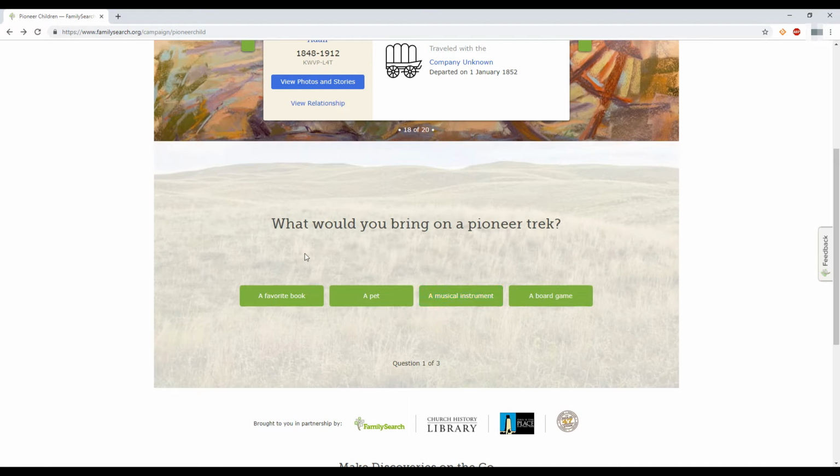What would you bring on a pioneer trek? A book, a pet, a musical instrument, or a board game? I don't have any pets. Never really cared for them. Don't really care for reading. Don't know how to play a musical instrument besides the piano, which would suck to bring west. So I'm going with the board game.